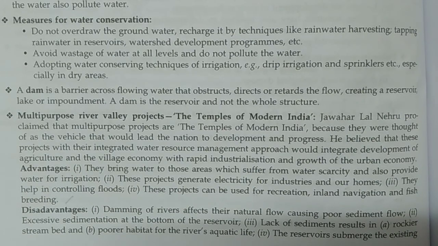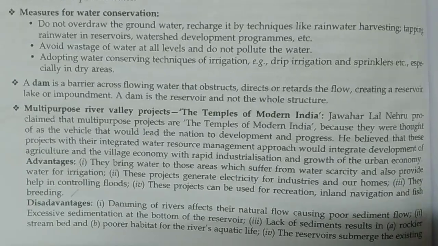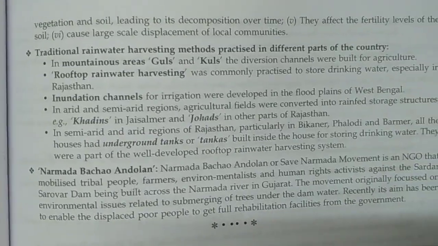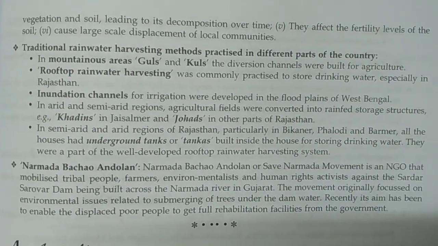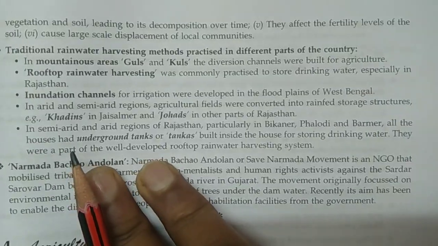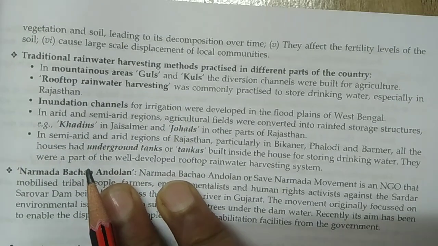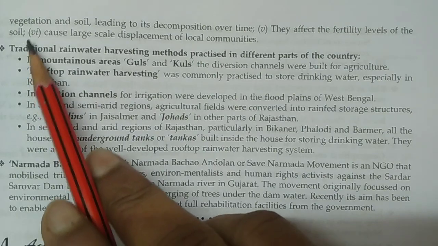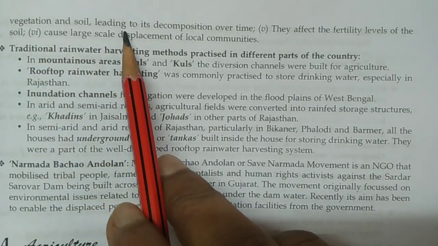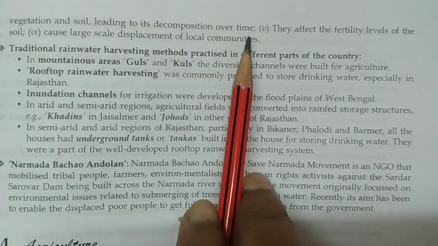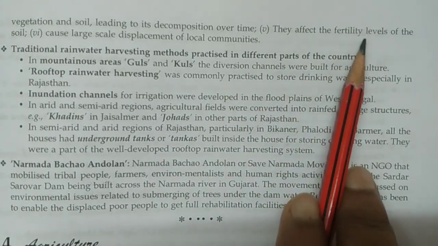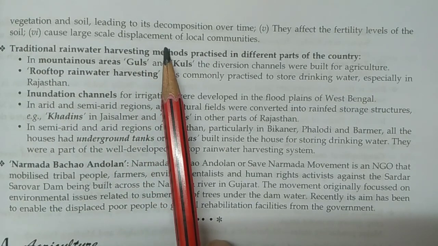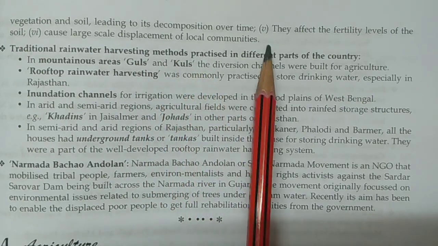The reservoirs submerge the existing vegetation and soil, leading to its decomposition over time. They affect the fertility levels of the soil and cause large scale displacement of local communities.